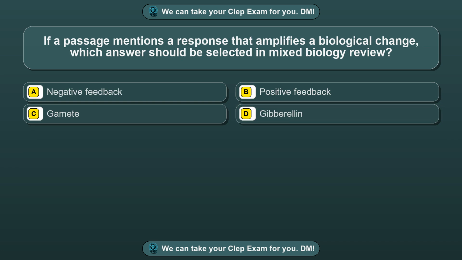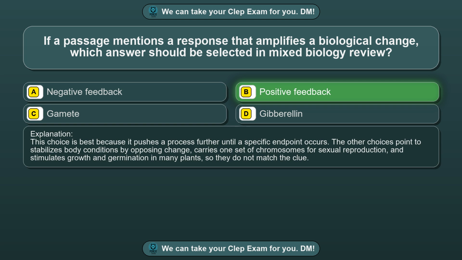Question 86. If a passage mentions a response that amplifies a biological change, which answer should be selected in mixed biology review? Option A, negative feedback. Option B, positive feedback. Option C, gamete. Option D, gibberellin. The correct answer is option B, positive feedback. This choice is best because it pushes a process further until a specific endpoint occurs. The other choices point to stabilizes body conditions by opposing change, carries one set of chromosomes for sexual reproduction, and stimulates growth and germination in many plants, so they do not match the clue.